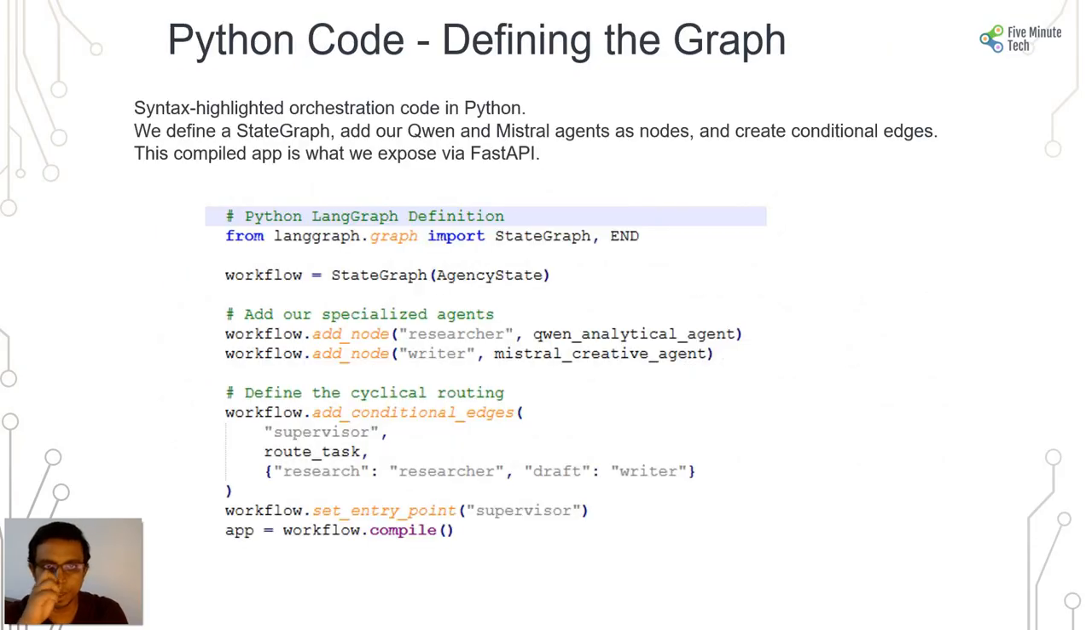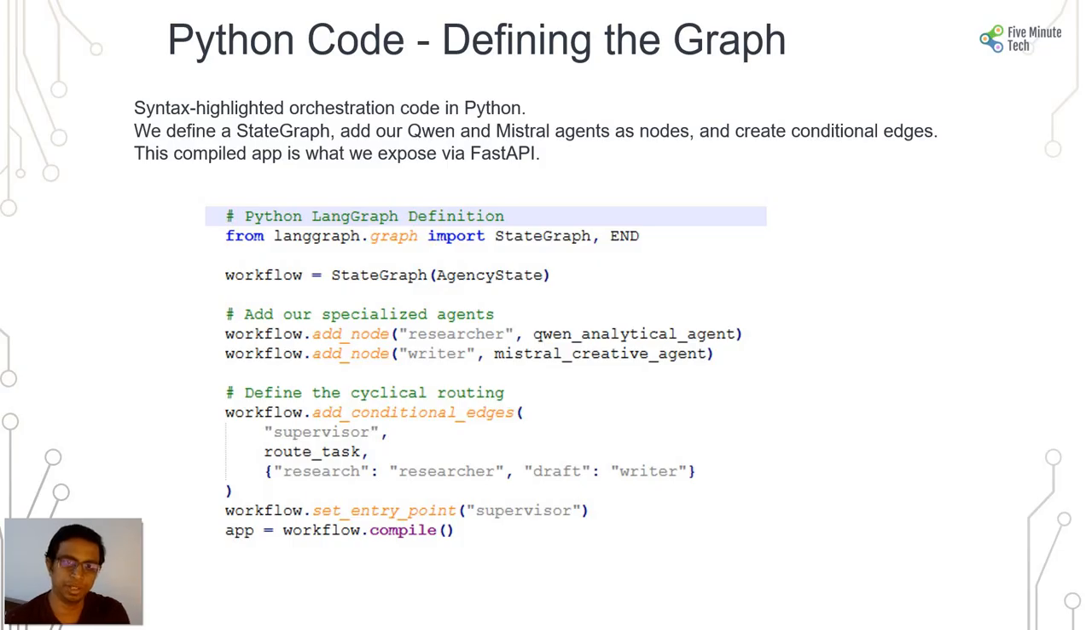And this is the basic Python code where we define the graph. The syntax highlights the orchestration code in Python, and it's a basic, simple representation of how it will actually work, but there will be a bigger project which I will show you, which has all the layers involved. Here we define the state graph, add our Qwen and Mistral agents as nodes, and then create conditional edges. Now this compiled app is what we expose via FastAPI.